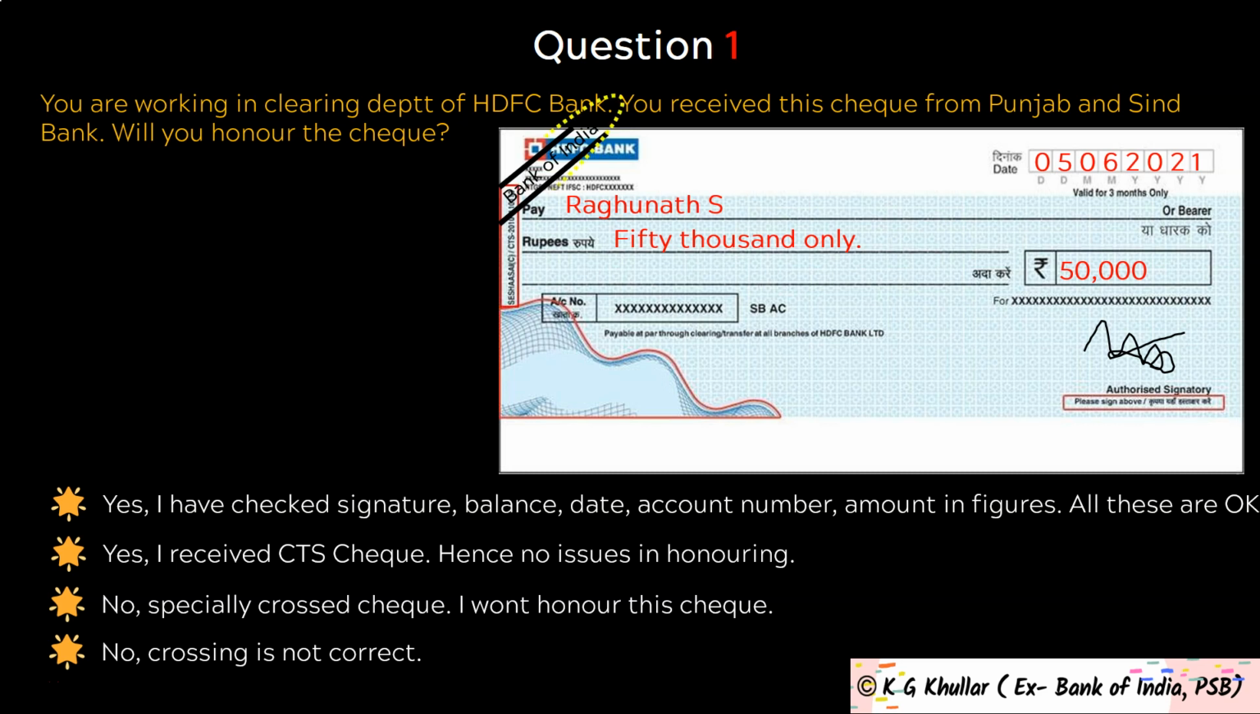Now friends, when you carefully notice this check, you will realize that it's a specially crossed check. And in between the crossing, it's written Bank of India. So you can only honor this check if received from Bank of India. But as said in the question, this check is presented by Punjab and Sind Bank. So you can't honor this check. Thus, the correct answer for the given question is option C.